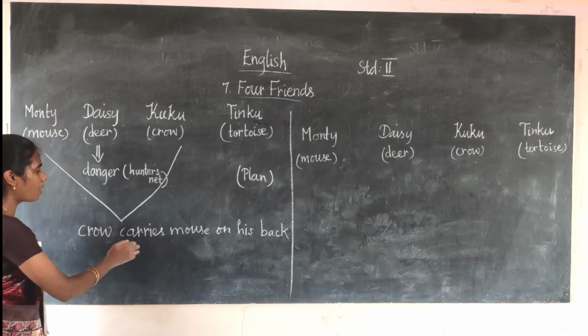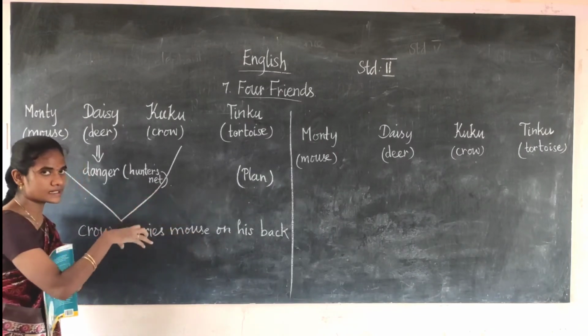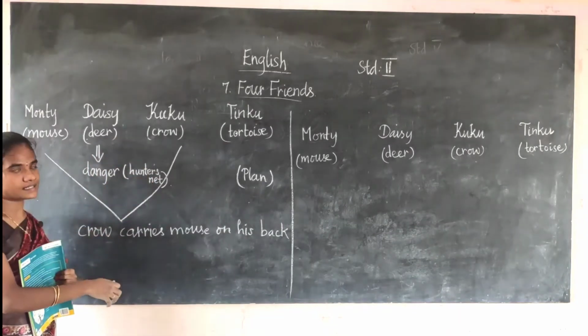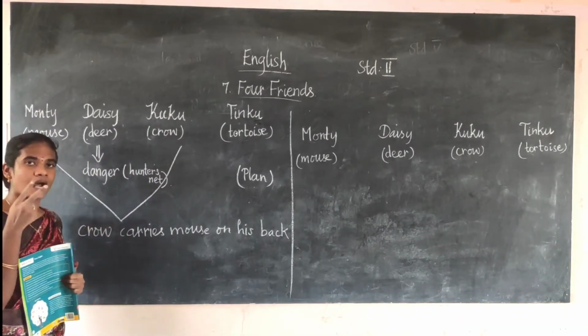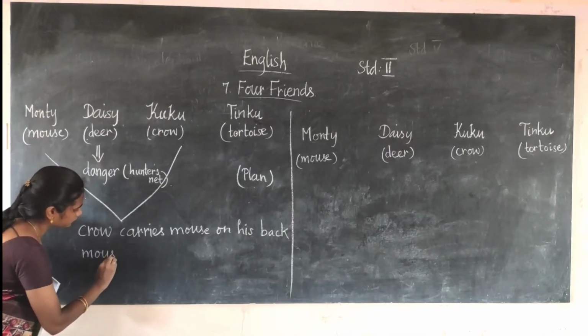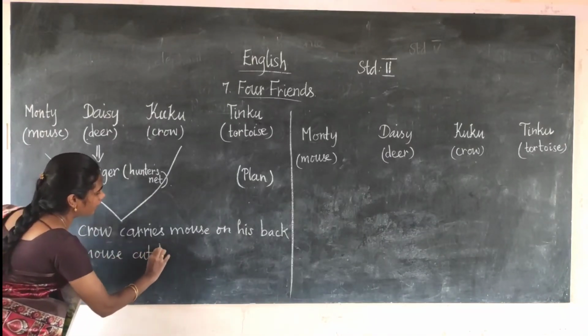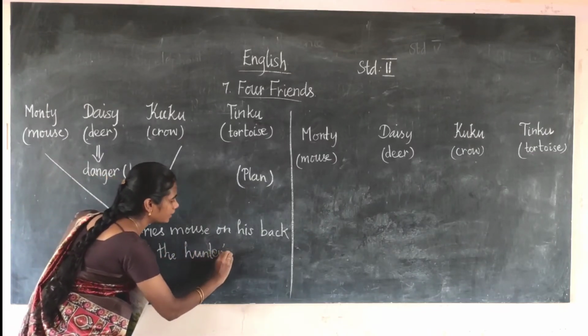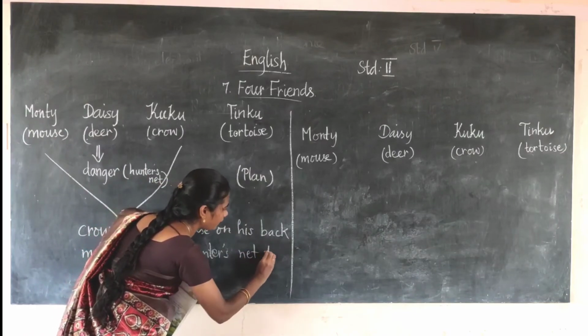Now the crow and the mouse reach the spot where the deer is trapped in the hunter's net. The mouse cuts the hunter's net to save the deer.